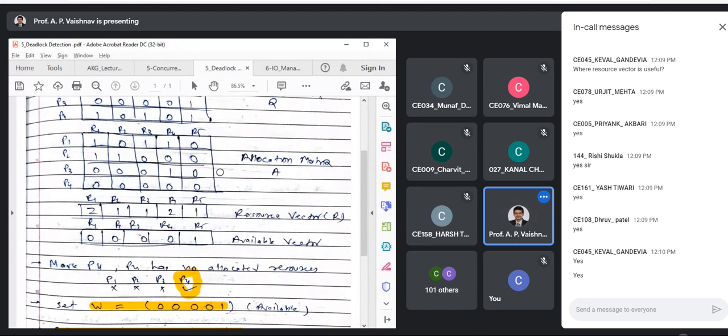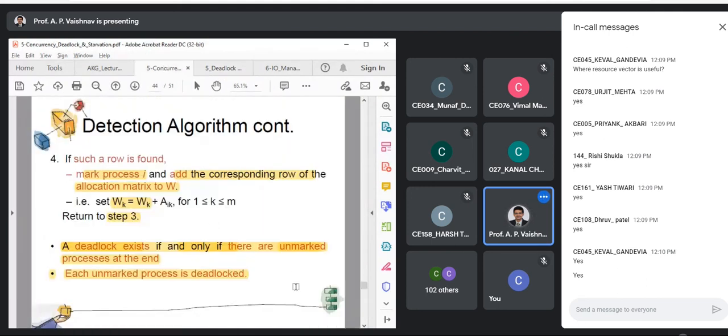Okay, fine. So I'll upload this PDF also, and you can try more examples from your textbook exercises, or you can find many GATE questions based on this. In GATE, deadlock detection and Banker's are very popular questions. You will get a number of examples asked in different twisted manners. So try to solve them. You will find it interesting. Now let us continue with the next part.